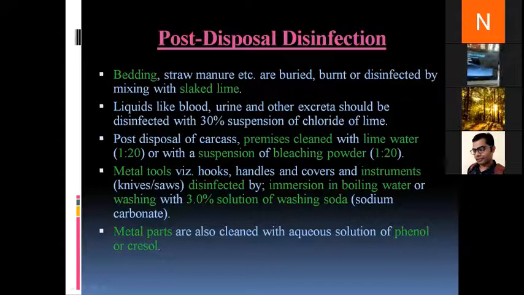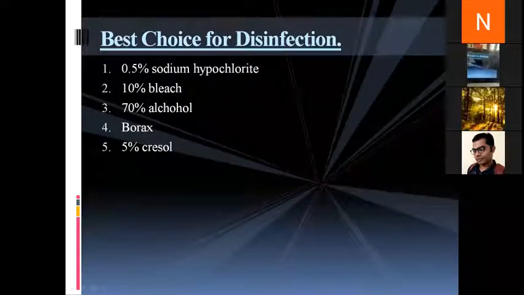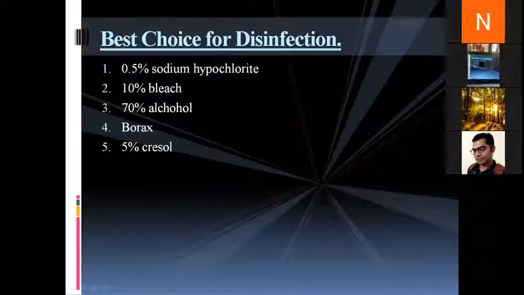Moving to the next slide. So the best choices for disinfectants are either 0.5% sodium hypochlorite, 10% bleach, 70% alcohol, borax, or 5% cresol. Okay, that's all. Thank you.